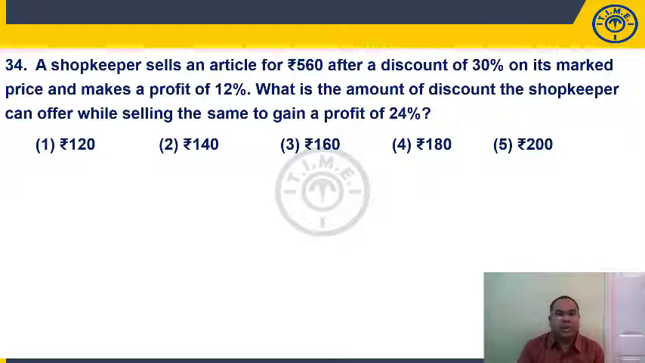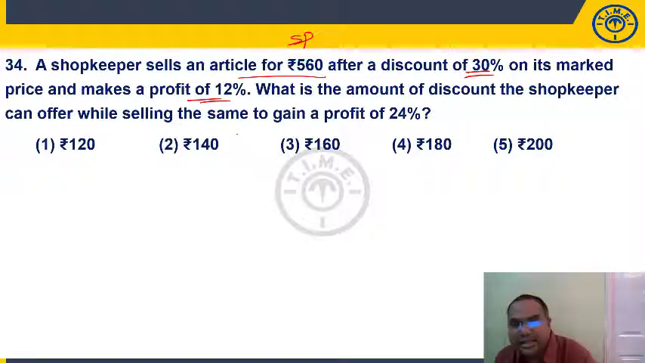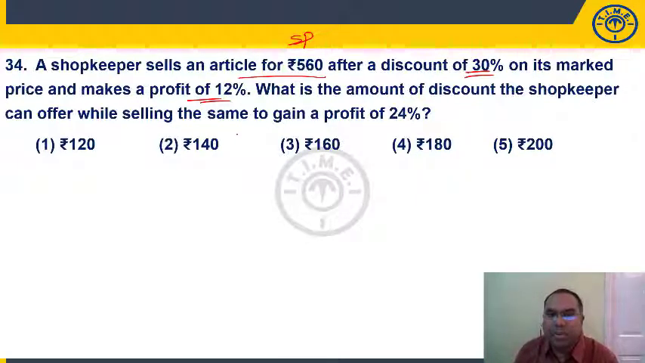34th question. A shopkeeper sells an article for rupees 560 selling price after a discount of 30% on its market price, and makes a profit of 12%. What is the amount of discount the shopkeeper can offer while selling the same article to gain a profit of 24%? Not the percentage, the amount of discount the shopkeeper should offer.